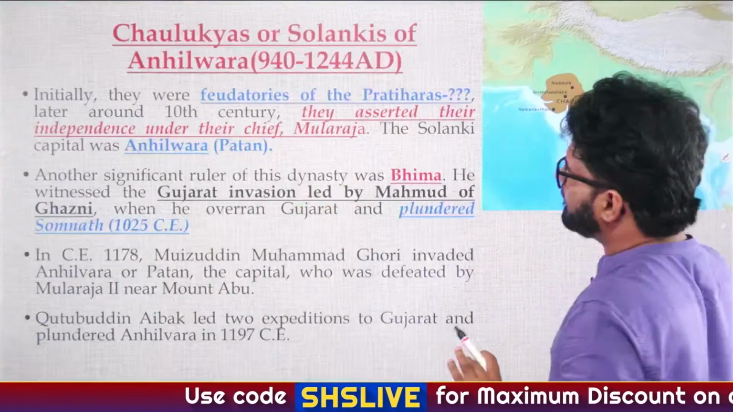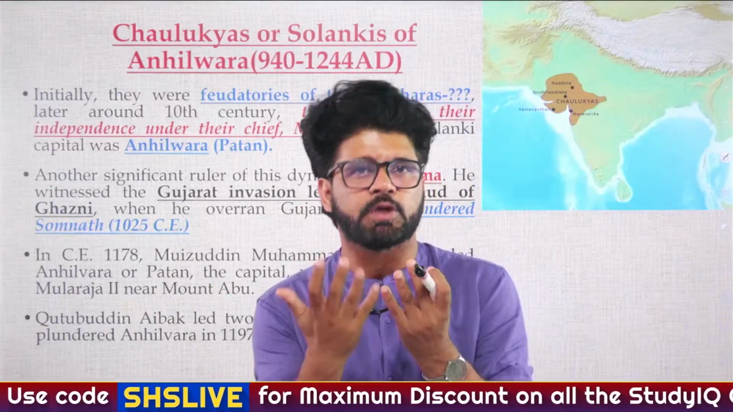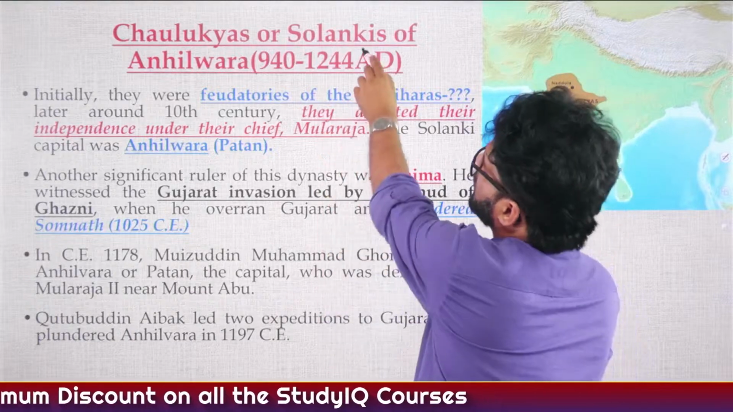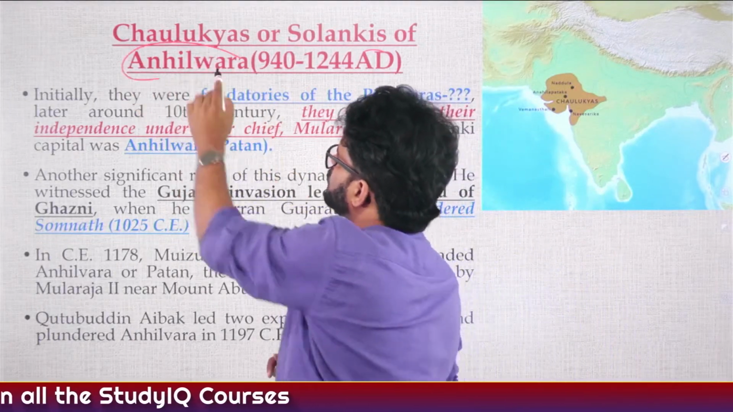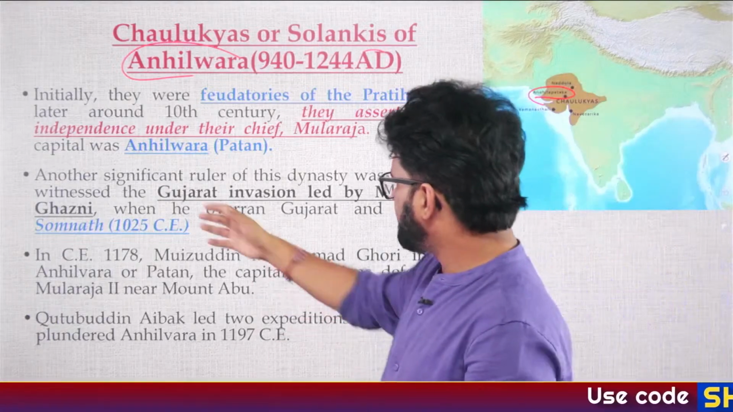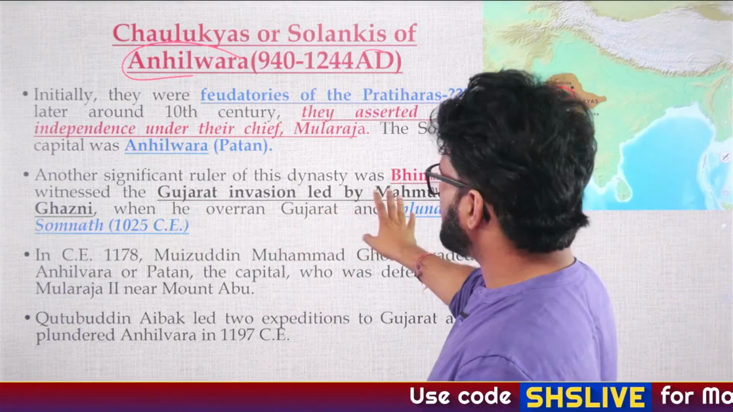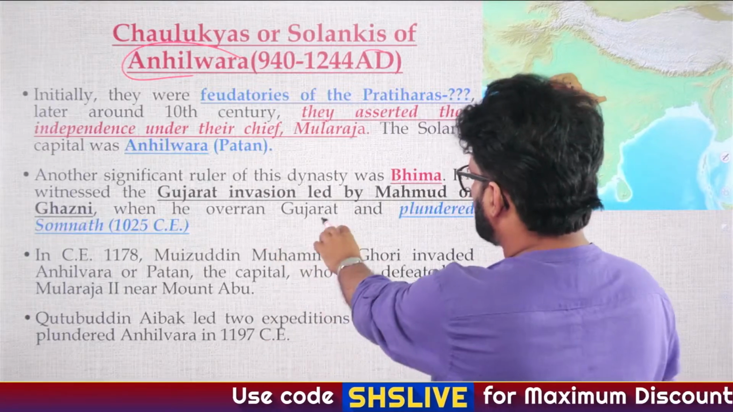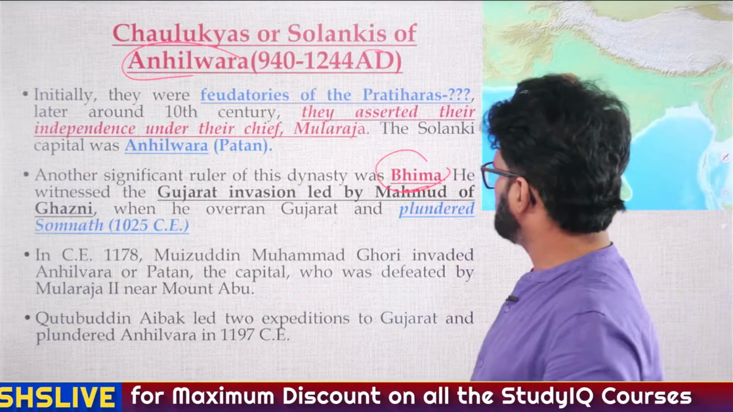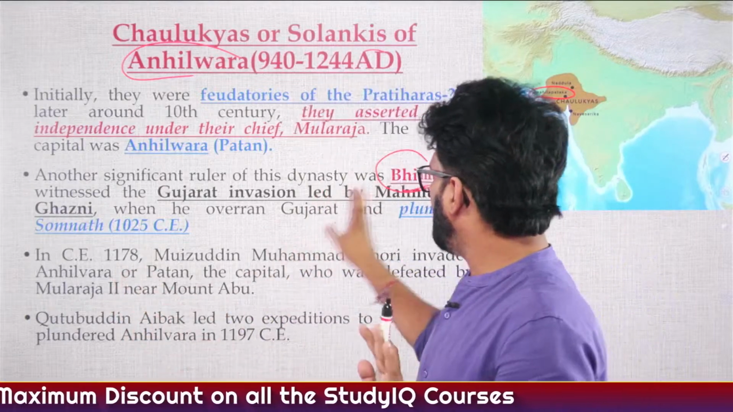Fine, sir. The map is the single most important source for you when you are reading these things, which is very tricky. So Chaulukyas or Solankis of Anhilwada. Anhilwada is also known as Patan, Gujarat, and Nahila Pataka is Anhilwada. We have talked about this. Gujarat was invaded by Mahmud of Ghazni, who overran Gujarat and plundered Somnath. During that time Bhima I was the ruler, and he gave patronage to the Sun Temple and Jaina temples.